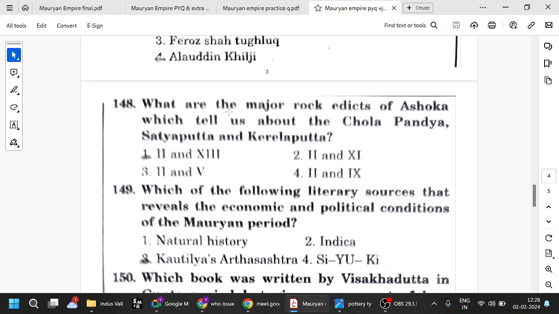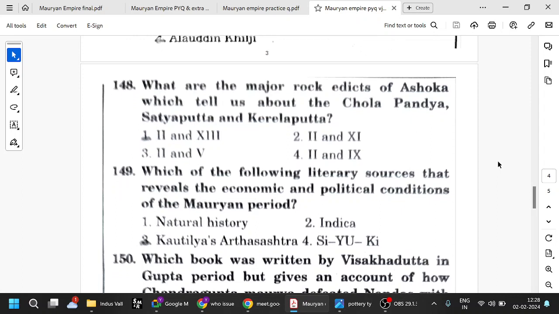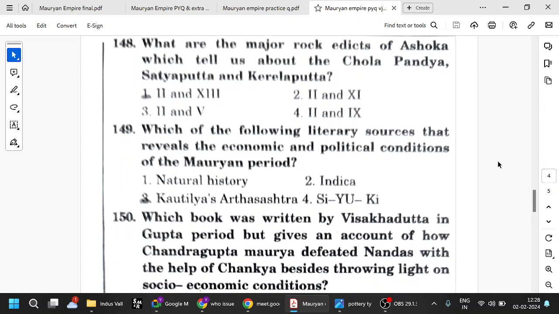So major rock edict of Ashoka tells about Chola, Pandya, etc. In major rock edict 13, we have seen that he mentioned the Kalinga war, Dhamma, etc. Also in the second and third rock edicts combined, he mentioned the Cholas, Pandyas, Keralaputra, Satyaputra, etc. Basically the south part of India. I don't think that was conquered by Ashoka.